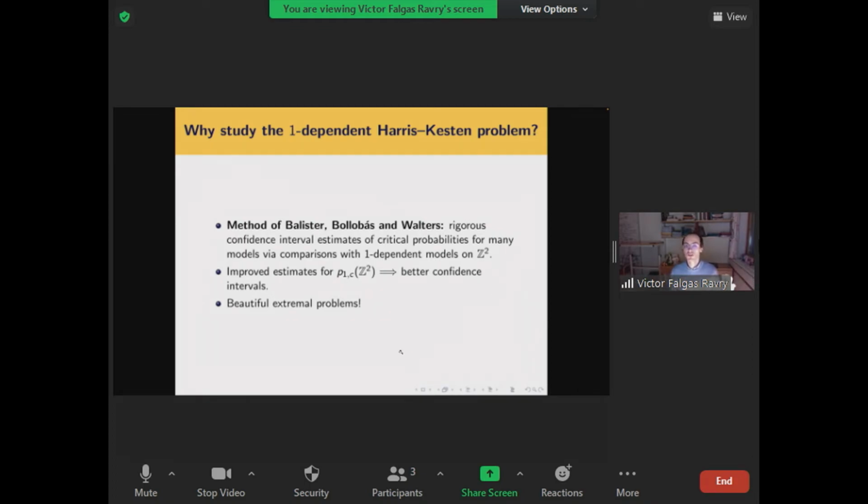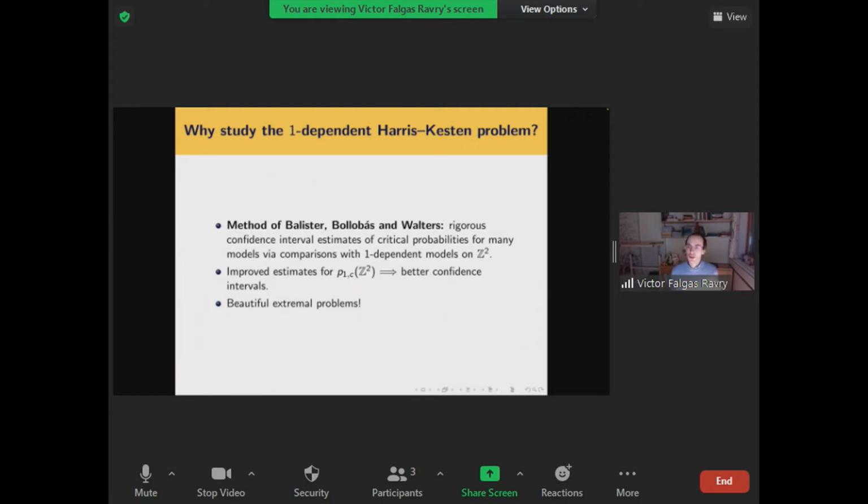And Balister, Bollobás, and Walters can give you a rigorous way of estimating when that happens by comparing your model to a one-dependent random graph model on Z squared. And so a consequence of their method is that if you have improved estimates for this one-dependent critical probability, in particular if you have better upper bounds for it, then you can get better confidence intervals and better estimates.